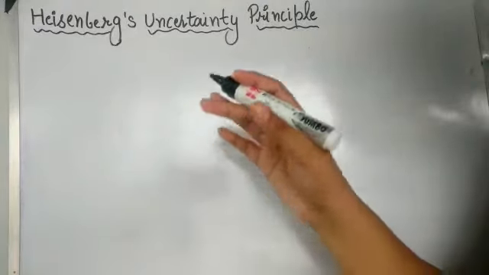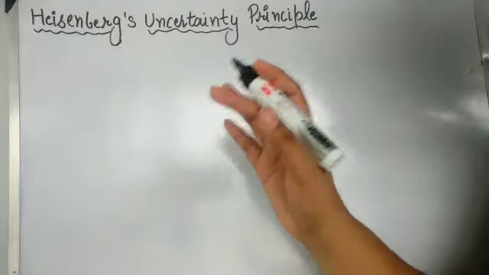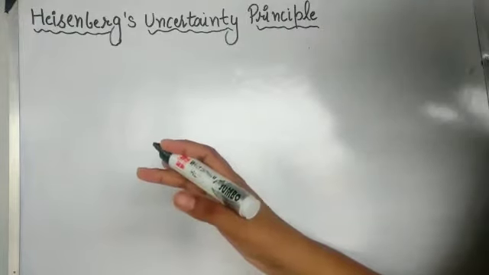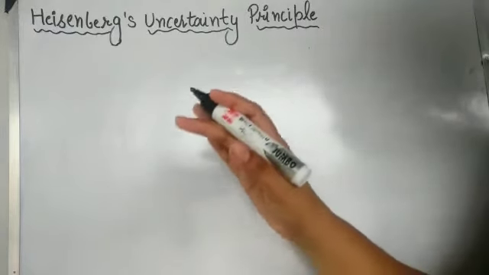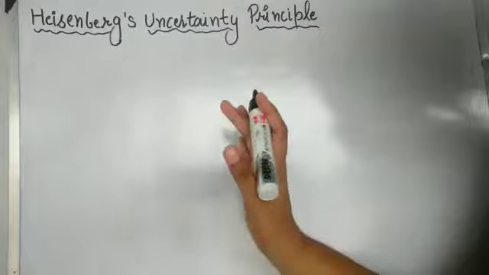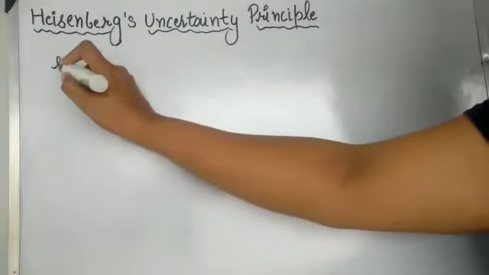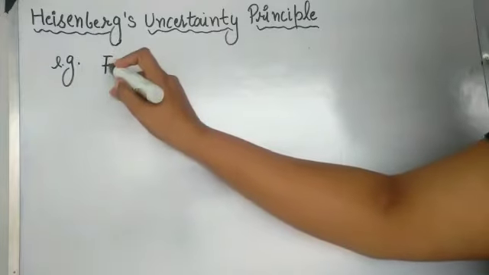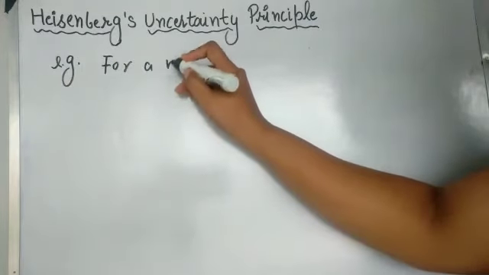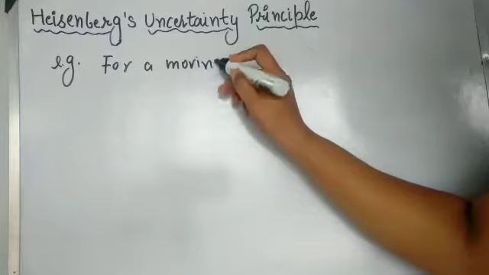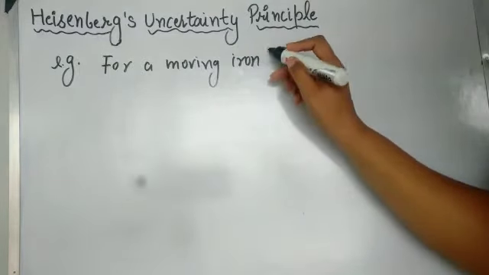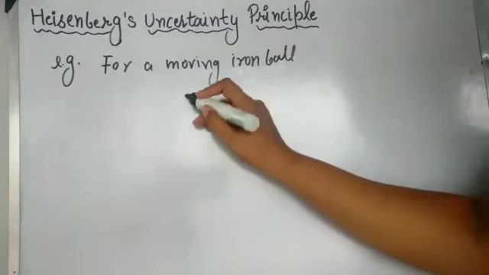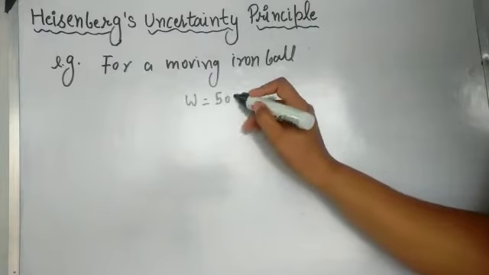Now, the uncertainty product is negligible in the case of large objects. We can follow this principle only in small moving particles. So let's take one example to prove this. Suppose I have one moving iron ball, and the weight is 500 gram.